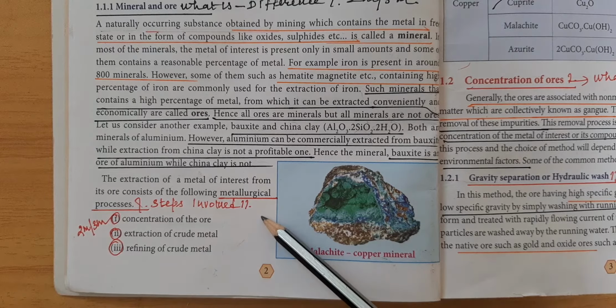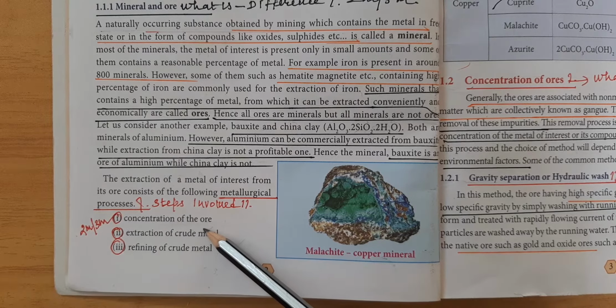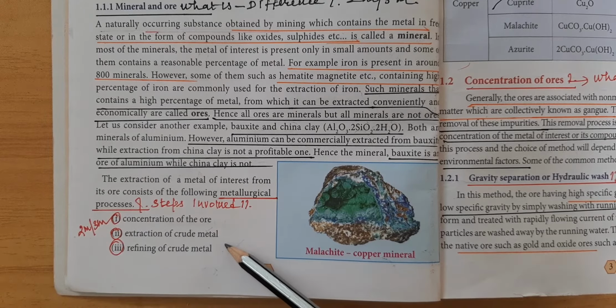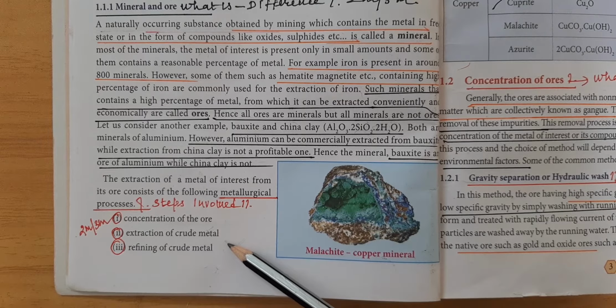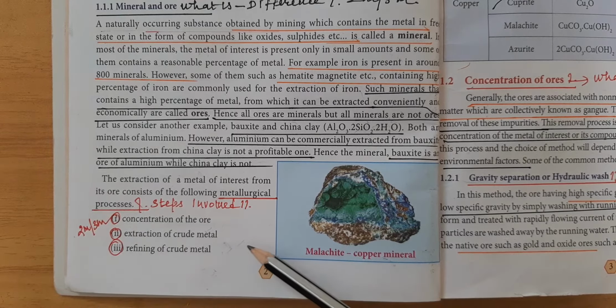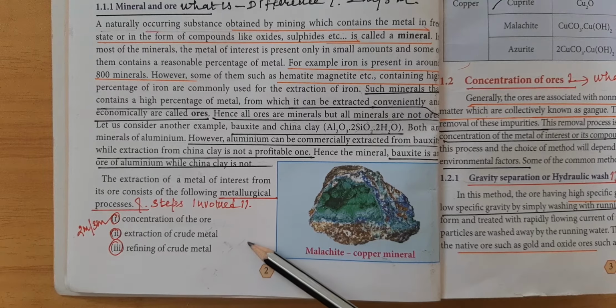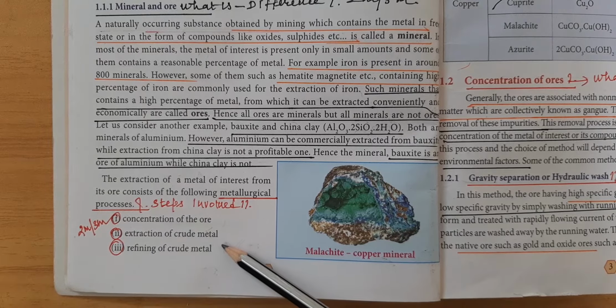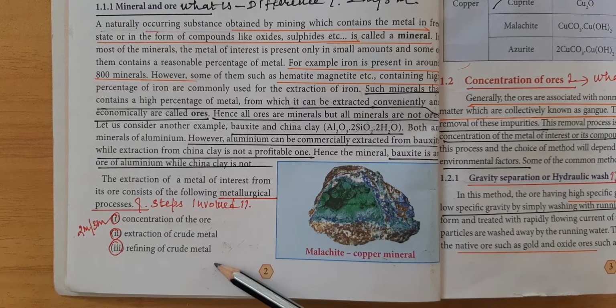Removing the impurities and increasing the metallic quantity is called concentration of the ore. Extraction of the crude metal is the conversion of the ore into the oxide form and reduction of the metal oxide into impure metal. Refining of the crude metal is the purification of the crude metal by different purification processes. The different methods we are going to see.